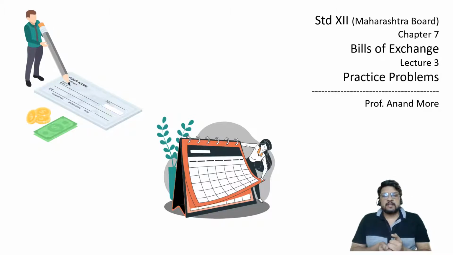But the drawer is stating, anyway it's a credit sale of goods, that's not a problem, just accept one more instrument which is drawn by me and give it back to me. So now I have one more guarantee that you are going to pay after the specified period of time a specific sum of money. And most important, this particular instrument, I can transfer it to somebody else. So there is no need for me to come to your house or to your office on the due date and demand the money.